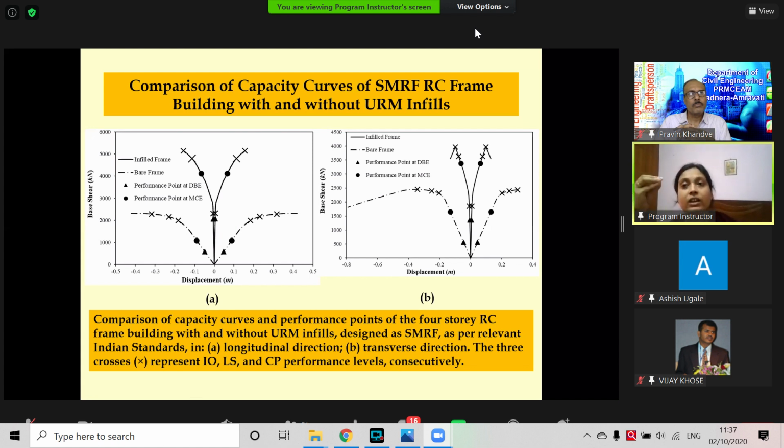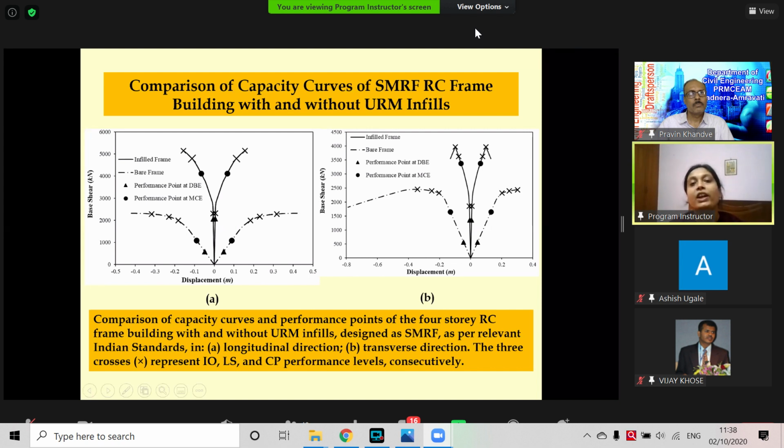It can lead to failure. Very low ductility. So we have to take care that, okay, we have some time.